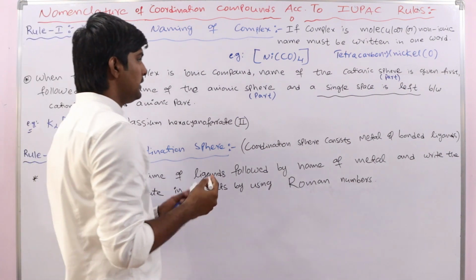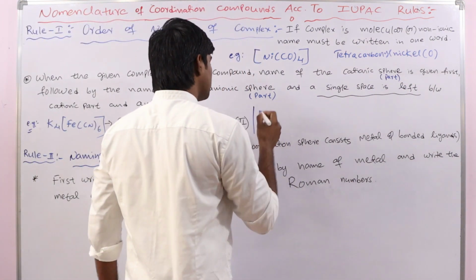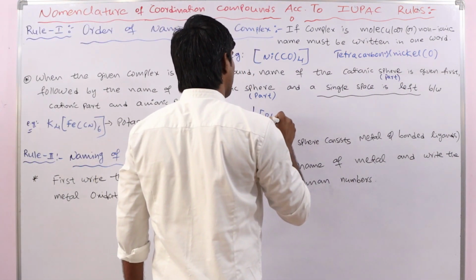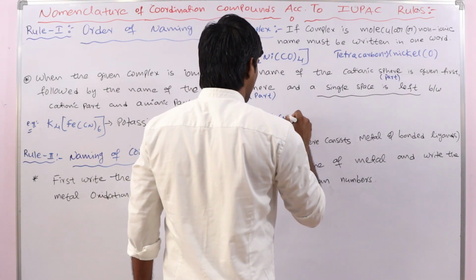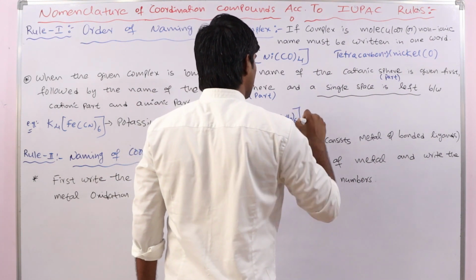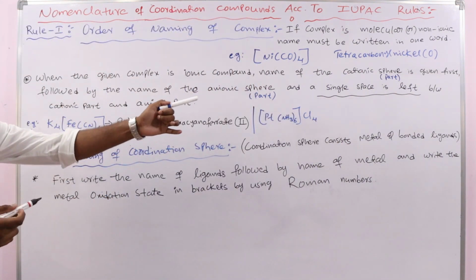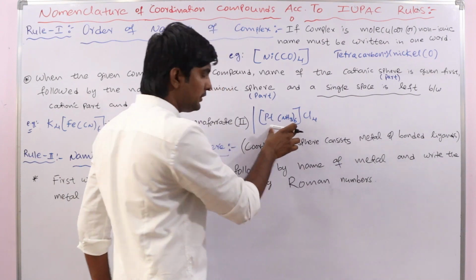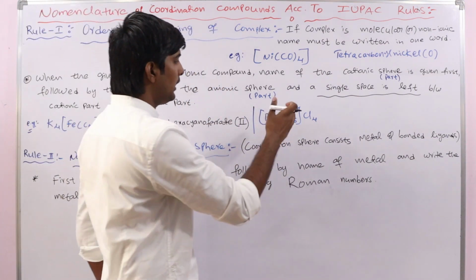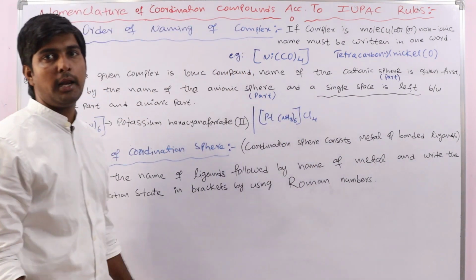Clear? Next, let us take another example. In this complex, the coordination sphere is in the cationic position and the ionic sphere is in the anionic position.